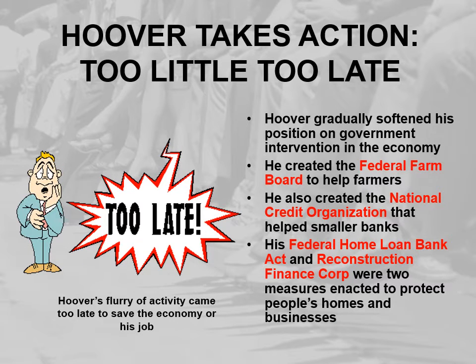Hoover takes action too little, too late. Hoover gradually softened his position on government intervention in the economy. He created the Federal Farm Board to help farmers. He also created the National Credit Organization that helps smaller banks. His Federal Home Loan Bank Act and Reconstruction Finance Corps were 2 measures enacted to protect people's homes and businesses.